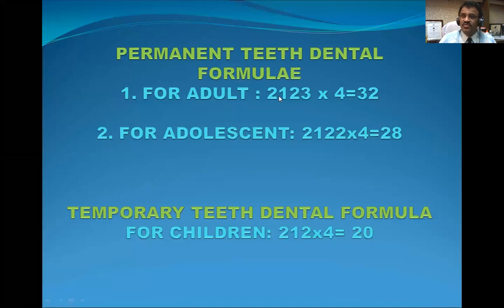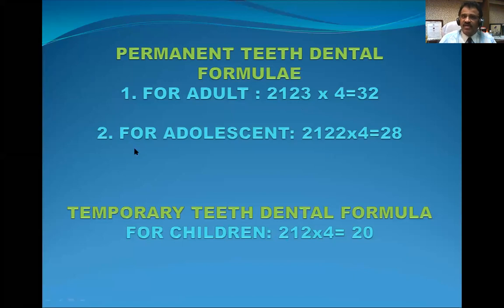So what is this 2 1 2 3? 2 1 2 3 into 4 means 2 plus 1 is 3, 3 plus 2 is 5, 5 plus 3 is 8. So a total of 8 teeth multiplied by 4, 8 fours are 32. You have to remember and study only these 8 teeth: 2 incisors, 1 canine, 2 premolars and 3 molars. This is the permanent teeth dental formula for an adult.